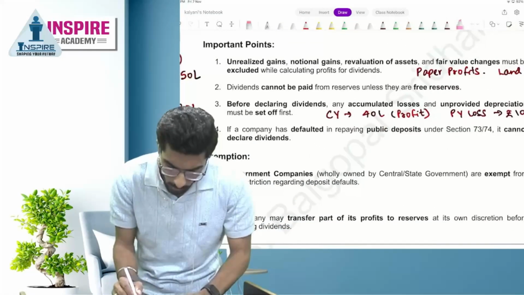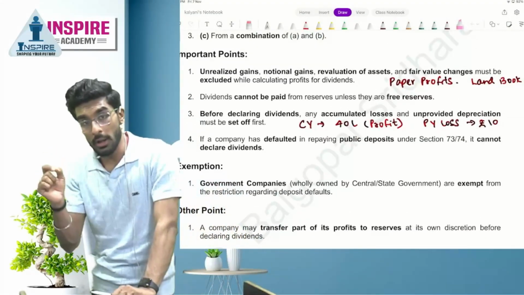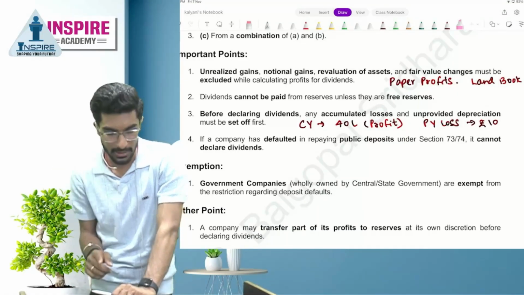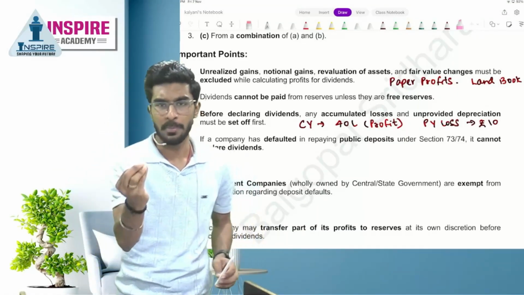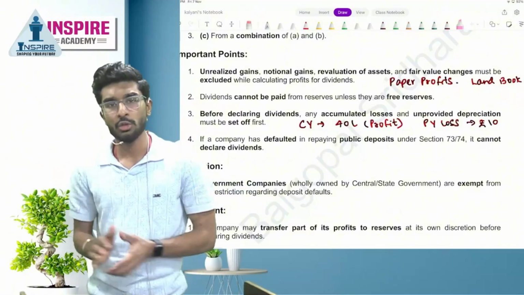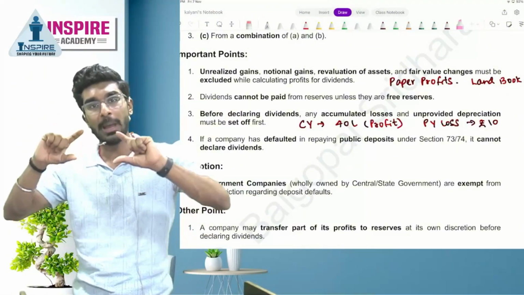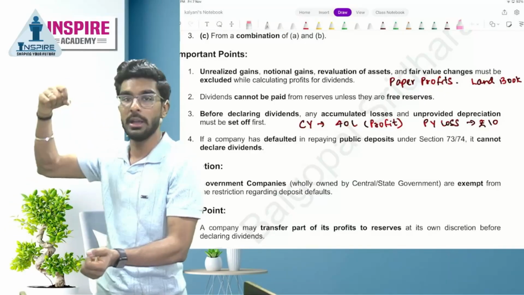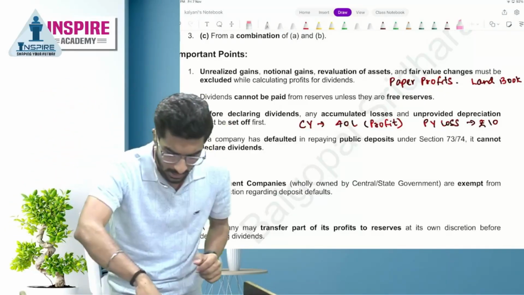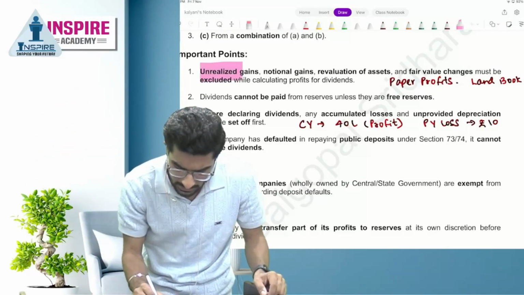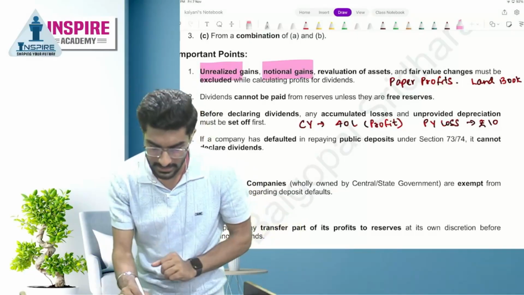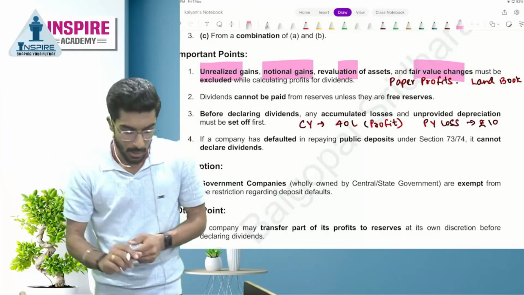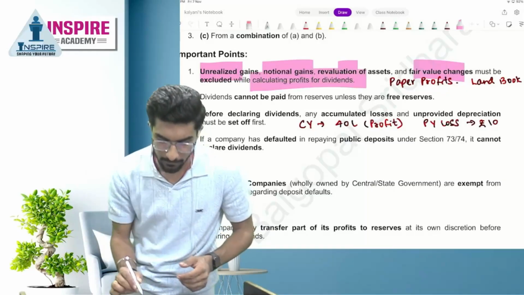Next, what are the important points? What amounts can you not consider while paying dividend? So when dividend is paid, it is paid out of profits, right? So what types of items cannot be included while we are computing the profit? We'll understand this. Number 1, people, unrealized gains, notional gains, revaluation of assets, or fair value changes must be excluded while calculating profit for dividends.